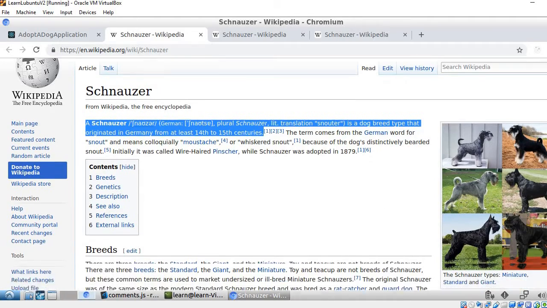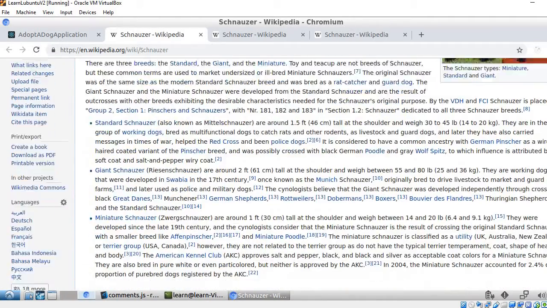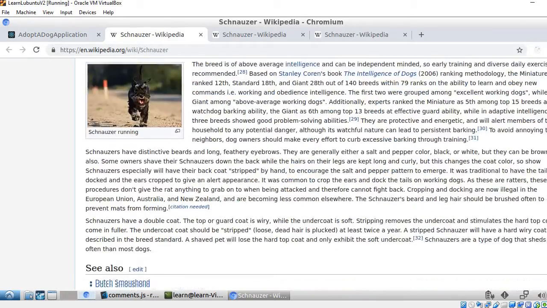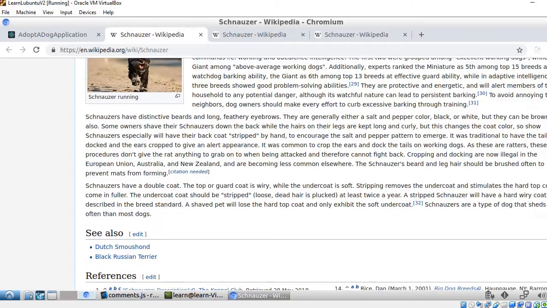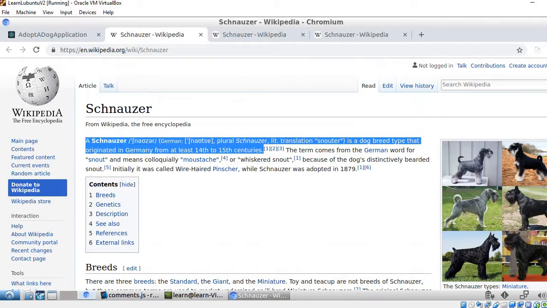It gives us more information about schnauzers. And this is meant to facilitate the experience for the user so that they're able to learn more about the different breed types while they're using the application.